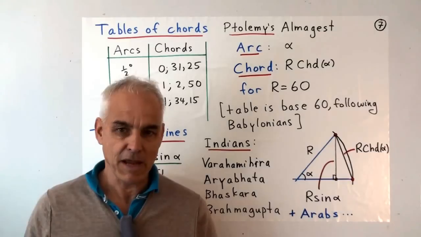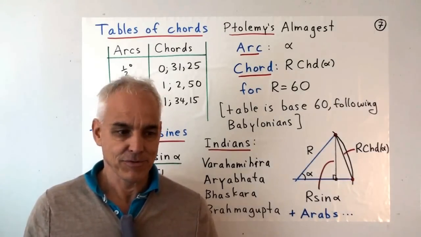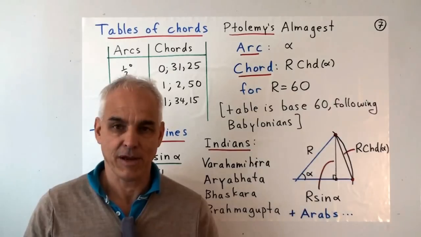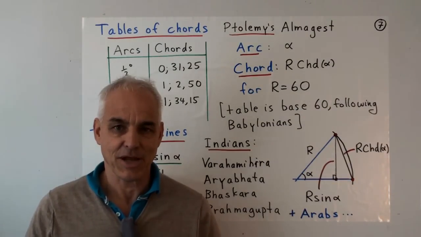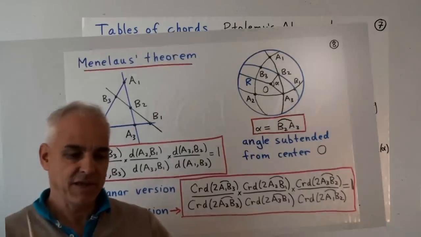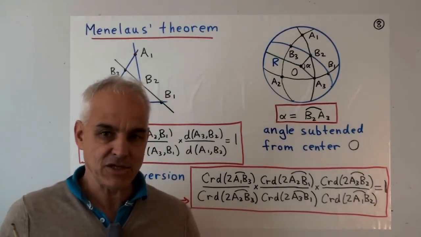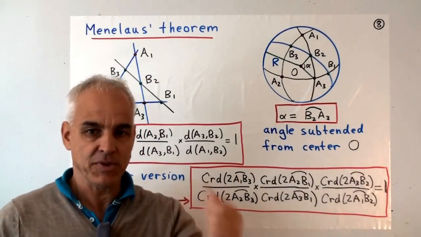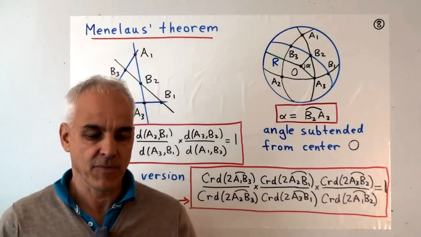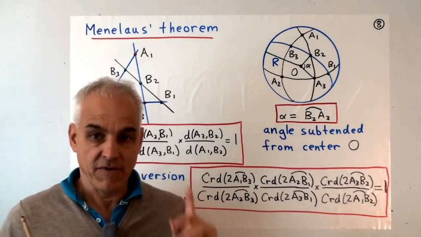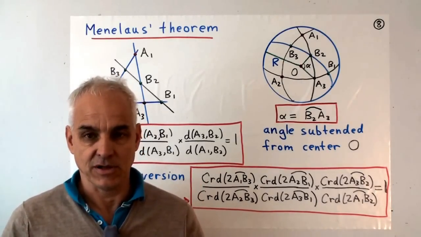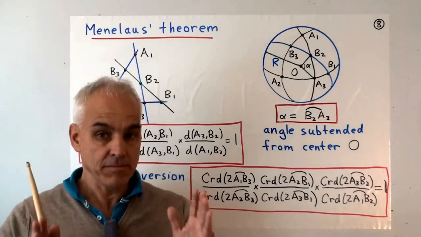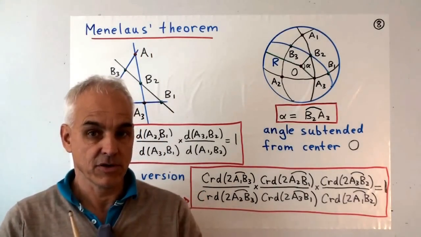So it should be of immediate interest to anybody in this area. It's a very big claim. You'll see that it actually does work. So to give you a sense of why we need these chords or sine functions and why we can't just deal with the distances on the sphere themselves, let's have a look at a very important classical result. This is Menelaus's theorem, which was a key theorem in spherical trigonometry.